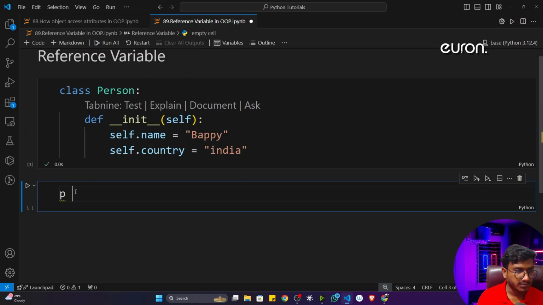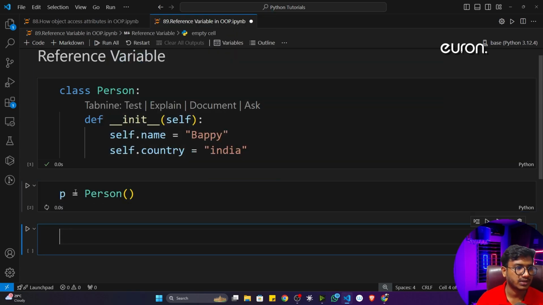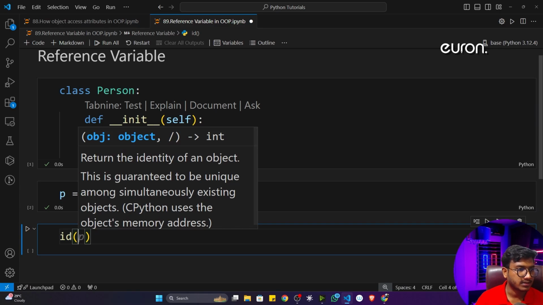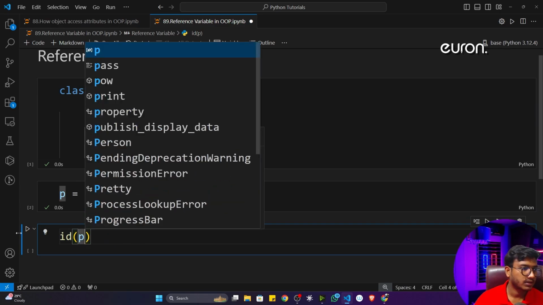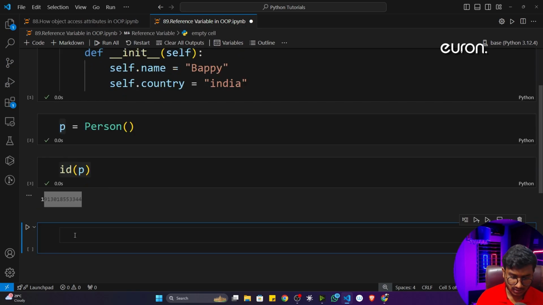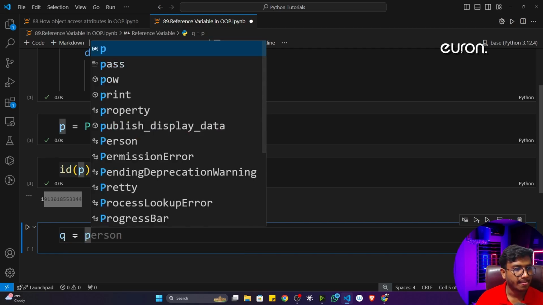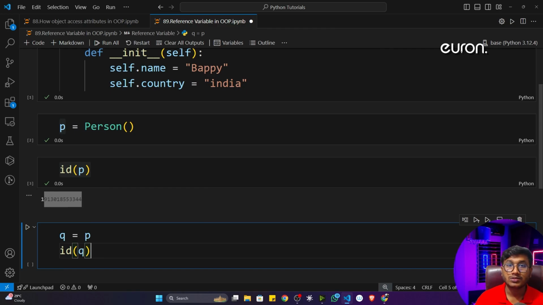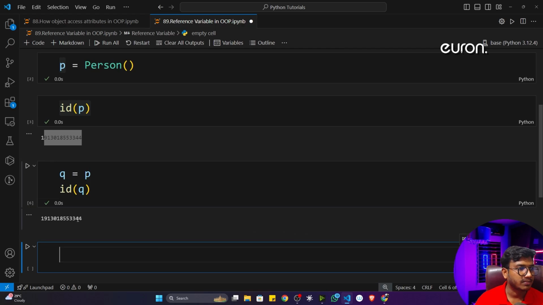Now let me create an object. So p is equal to Person. Now if I execute, see, it's working fine. Now here one thing I just wanted to show you. If I print the ID of this p, that means this object, you'll see this particular ID. Now if I write, let's say, q is equal to p, and now I print the ID of q. Now just pause the video and let me know what will be the output. If I execute, it will give me the same ID.